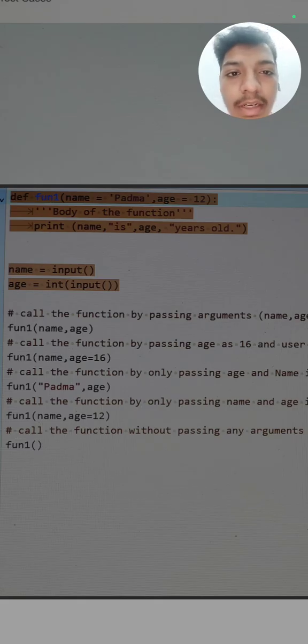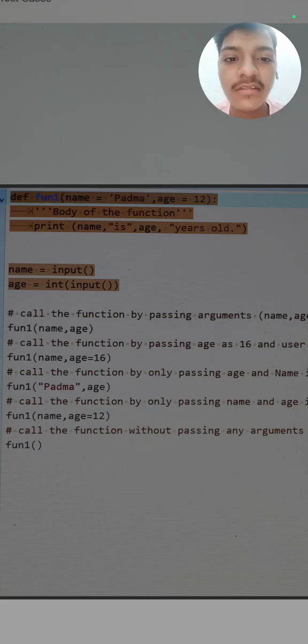So now we have defined a function. Now we have to take two inputs, name and age, from the user. Now our work is to follow the commands and call the function one by one.